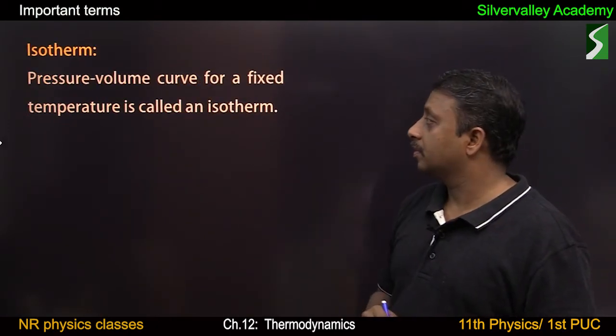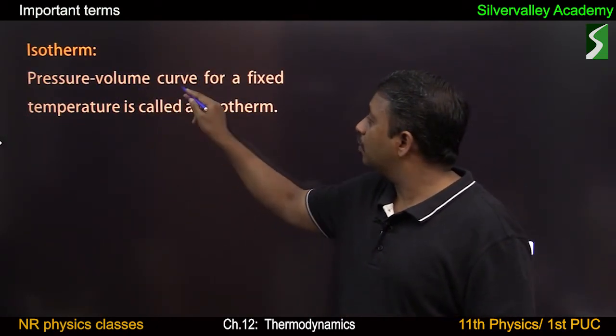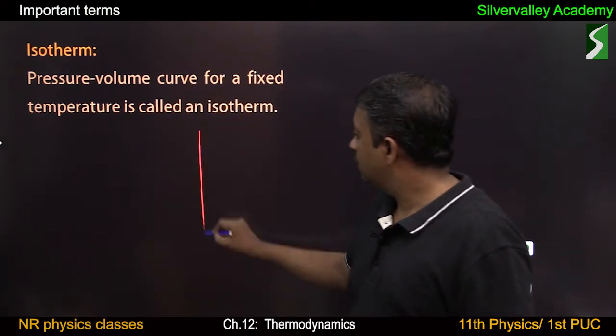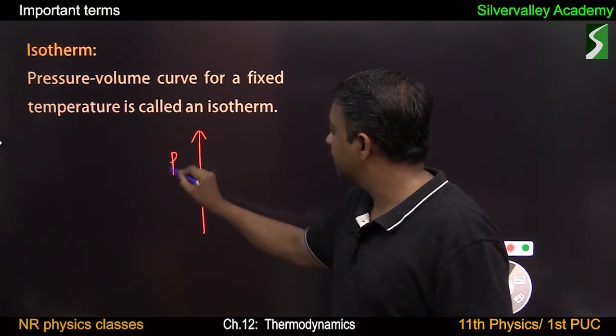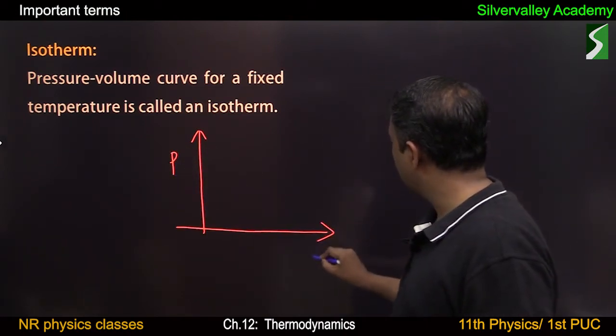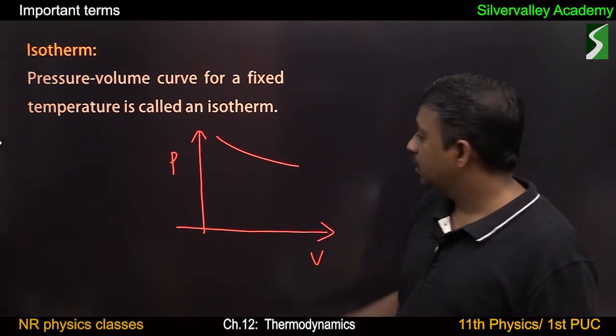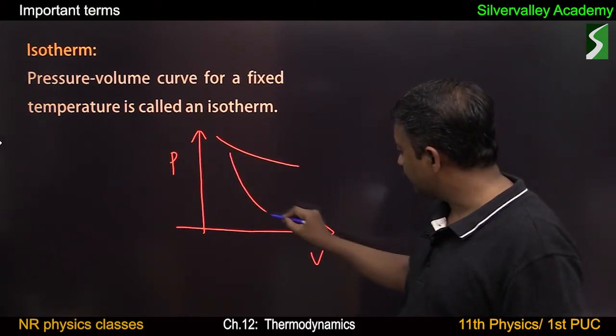Isotherm: a pressure-volume curve for a fixed temperature is called an isotherm. Y-axis is pressure, x-axis is volume. This is an isotherm.